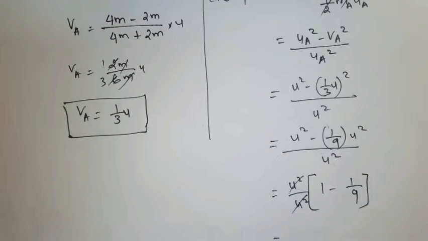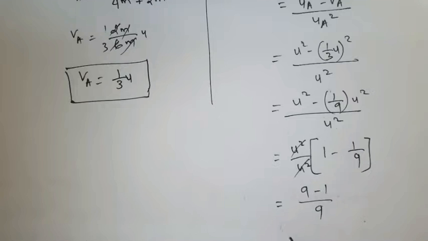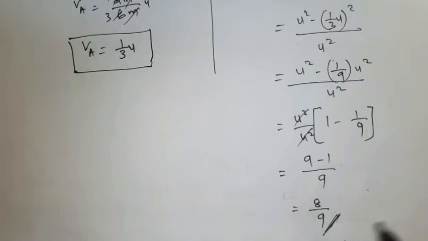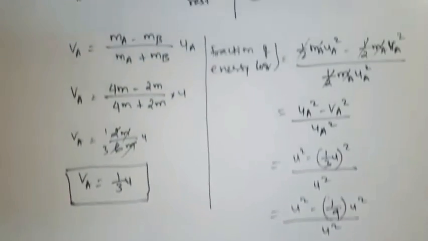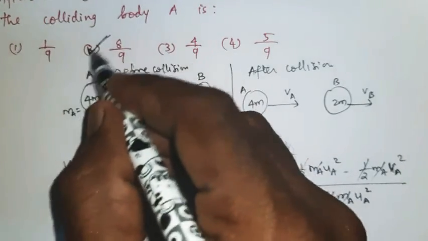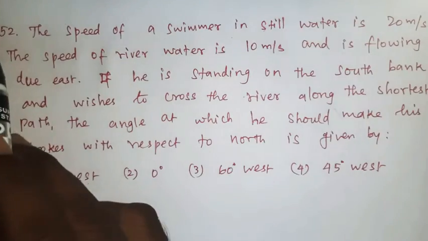Now the energy lost: 9 ones are 9, minus 1, by 9. So 9 minus 1 is 8 by 9. So the fraction of energy lost is 8 by 9. According to this, the second option is the right answer, 8 by 9. Question number 52.